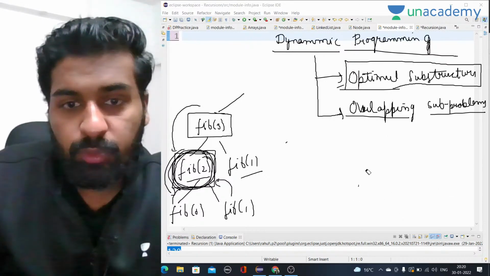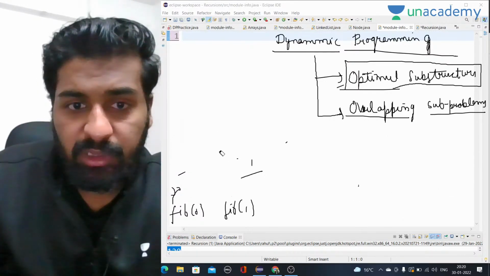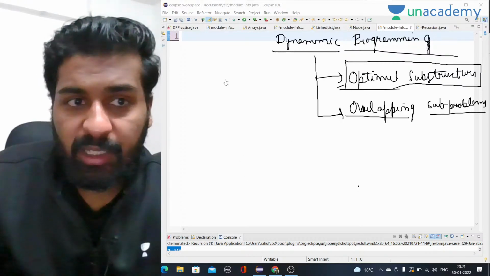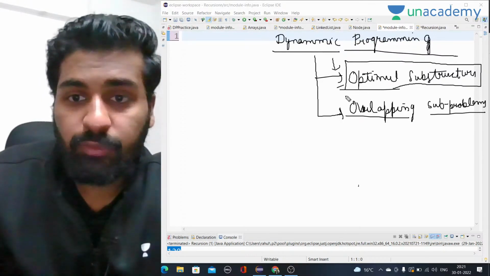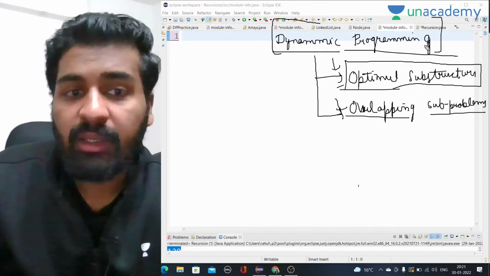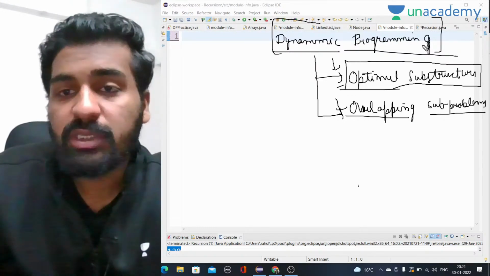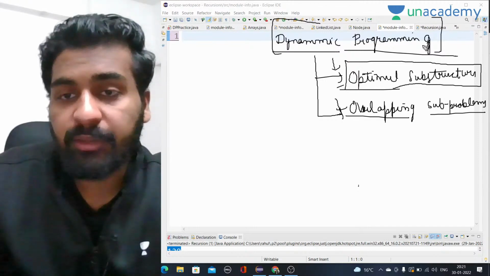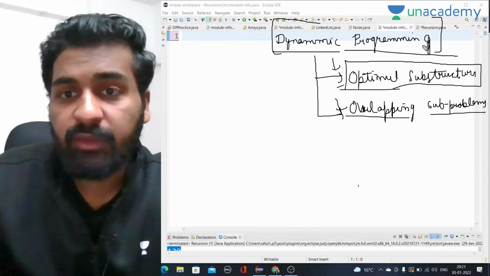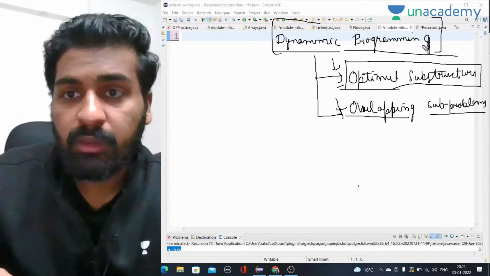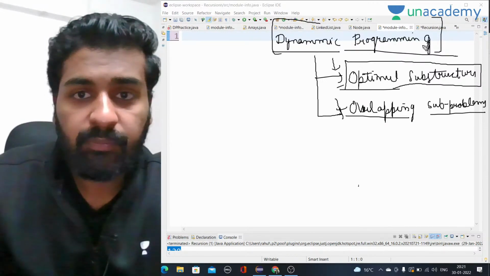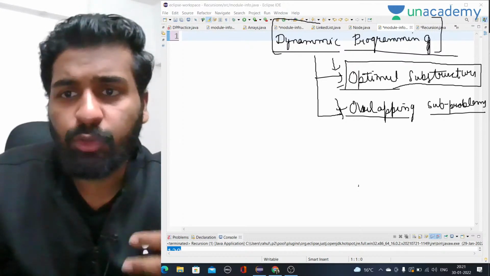Okay, so what you have to do is, first of all, see in any question whether you can apply recursion on that question or not. If you are able to apply recursion, then you will see if there are overlapping subproblems, and then we will use dynamic programming. Dynamic programming simply means we will use some extra space to store the repetitive work that we were doing. That is the only thing dynamic programming is, and this is a very easy thing, right? Don't make it a very big thing.